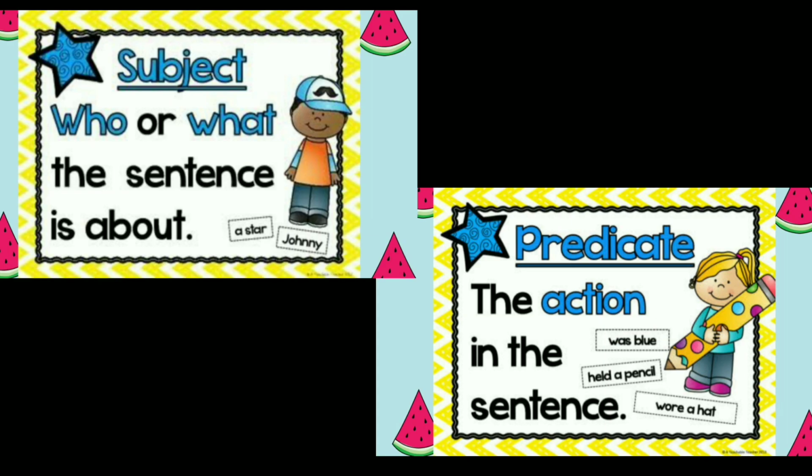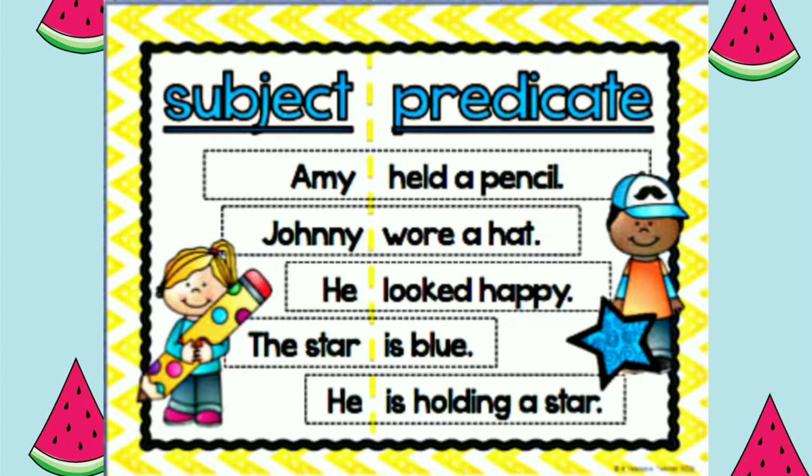In simple terms, the subject tells us who or what the sentence is about, and the predicate tells us the action of the subject in the sentence. That is, what is the subject performing? Let us consider some examples. Amy held a pencil. Johnny wore a hat. He looked happy. The star is blue. He is holding a star.